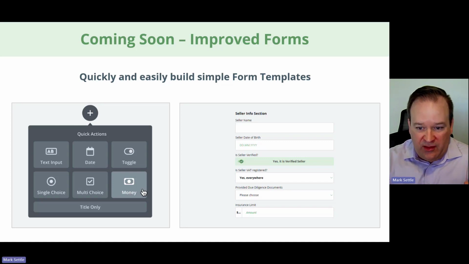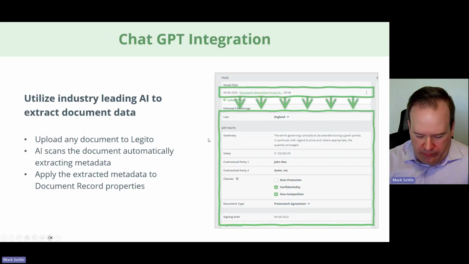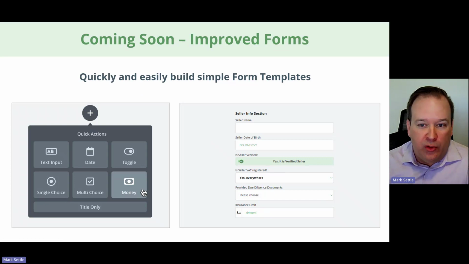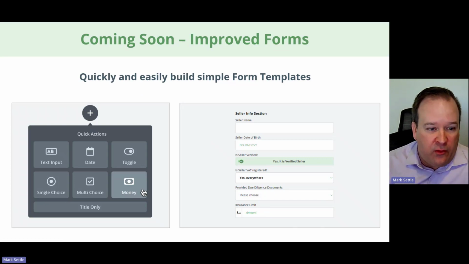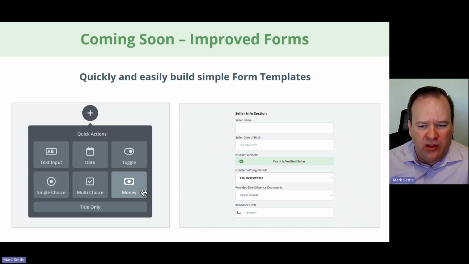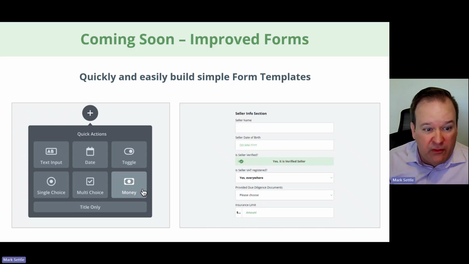So it'll be this nice standardized form with label over field with a full width for those fields to get a very nice looking input form, and it'll be at the click of a button. So you could do all of this manually, but it would be multiple clicks, whereas this can allow you to do that a lot faster with this new quick action for building form templates. So coming very soon, already in development. I even have a development server I could demonstrate this on. I'm not going to demonstrate it today, just because the images show exactly what's going to happen.